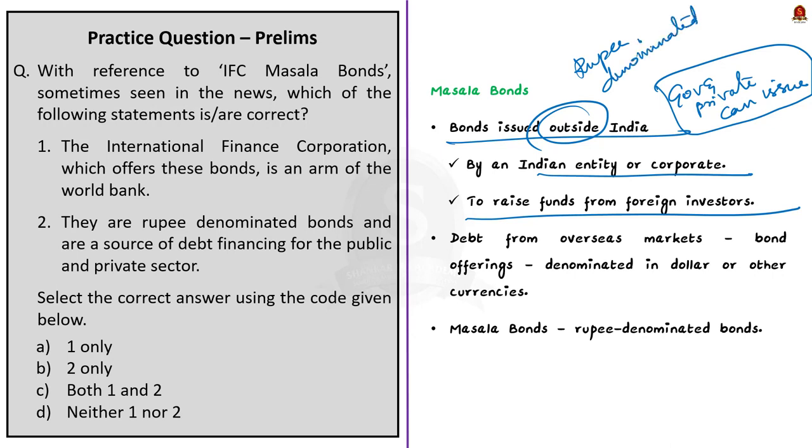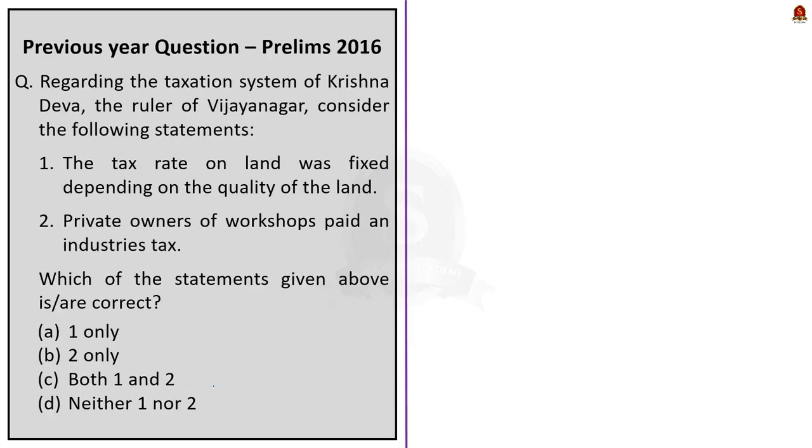So in simple words, they are debt instruments which help to raise money in local currency from foreign investors. So with this information, you can easily say that statement 2 is also correct. So the correct answer for this question is option C, both 1 and 2, because both the statements here are correct.